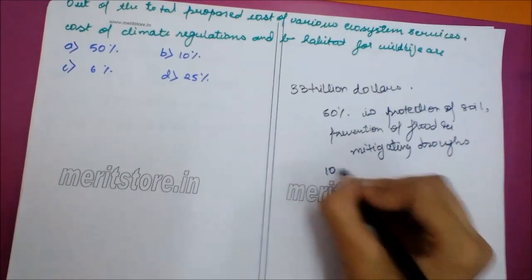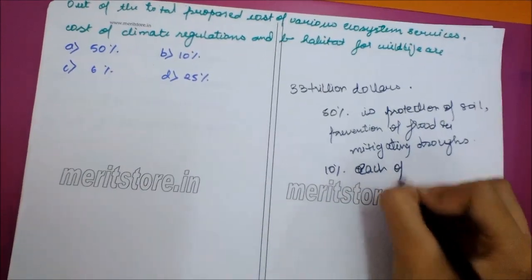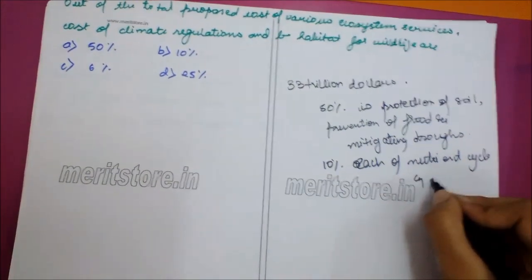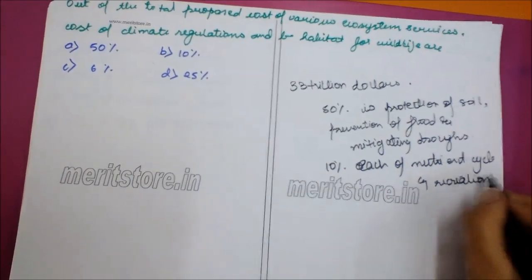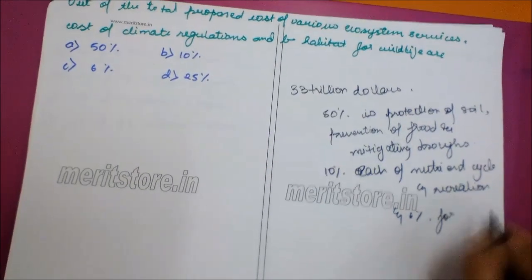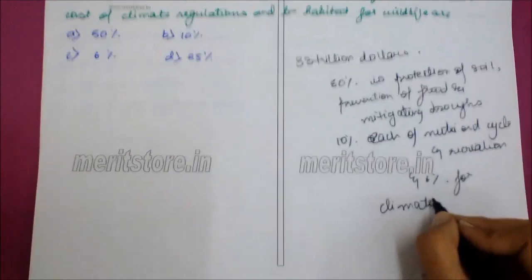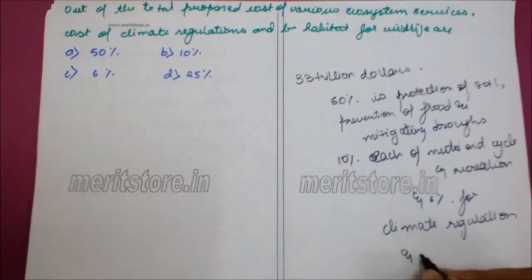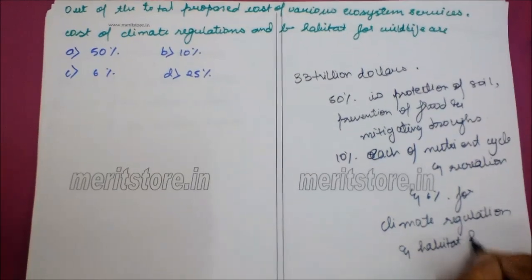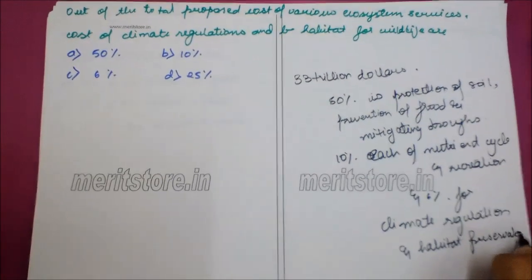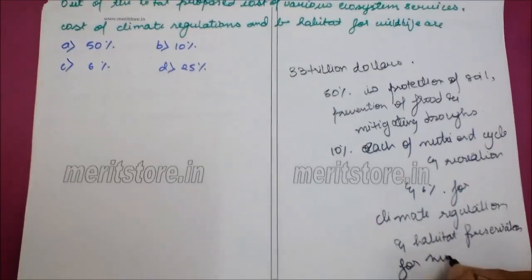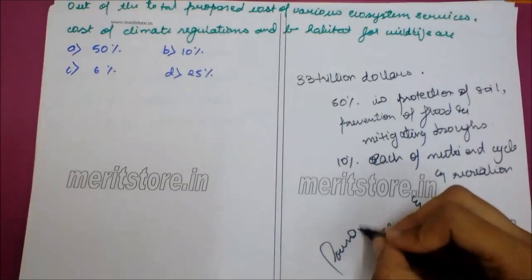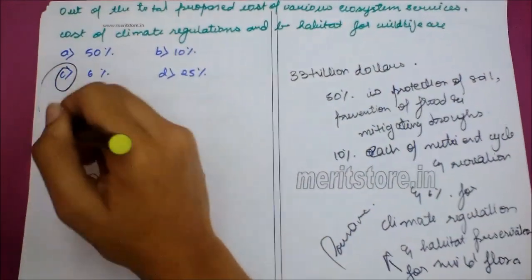The value 10% each is for nutrient cycle and recreation, and 6% for climate regulation and habitat preservation for wild flora and fauna. So the correct option is C, 6%.